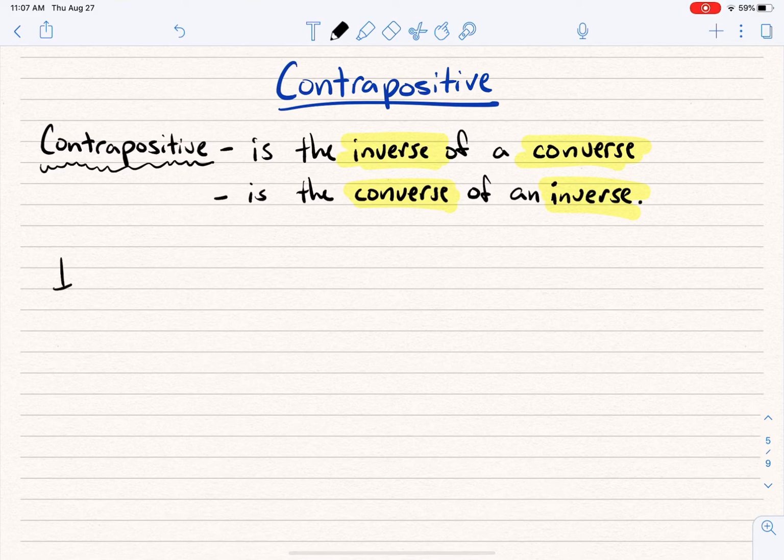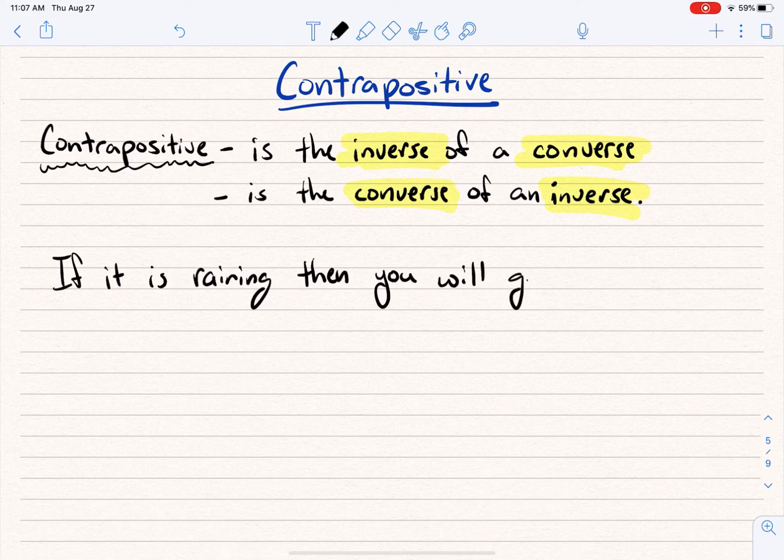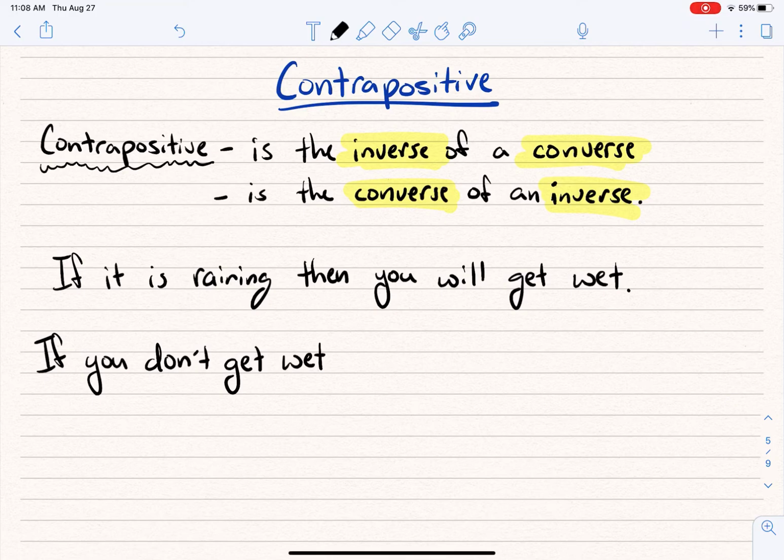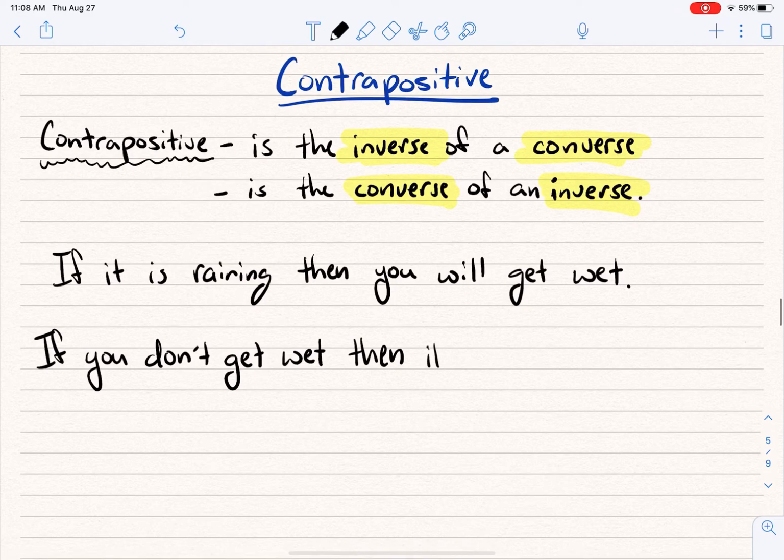So, if I have that statement one last time: if it is raining, then you will get wet. Let's think about what a contrapositive would be. It would be, if, now we got to look at the conclusion and negate it. If you will get wet, how about if you don't get wet? If you don't get wet, then now I got to look at the hypothesis and negate that. Then it is not raining.